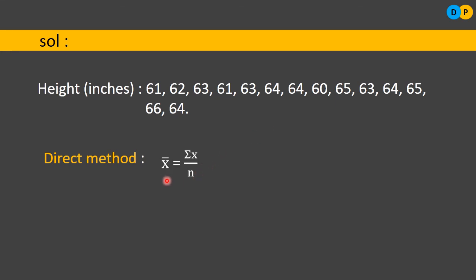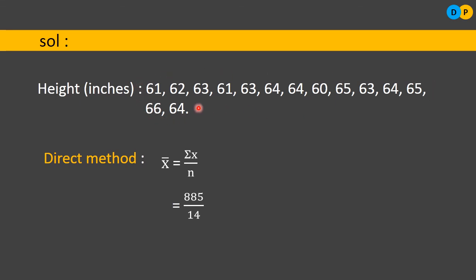So what is summation x? Here we have individual observations. You need to add all these individual heights: 61 plus 62 plus 63 plus 61, and so on up to 64. Then you will get the final sum of all these observations. That sum should be divided by the number of observations. That's all, very simple.